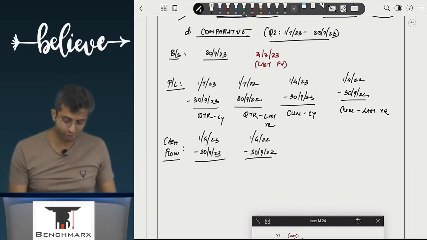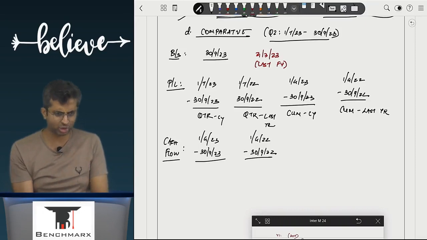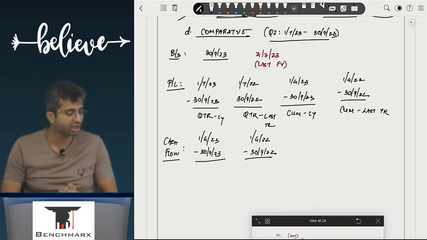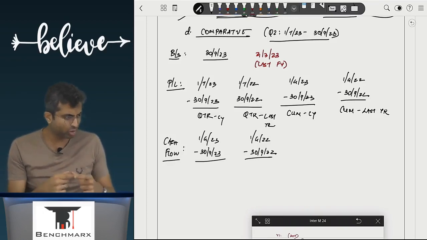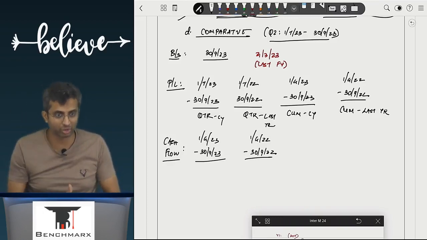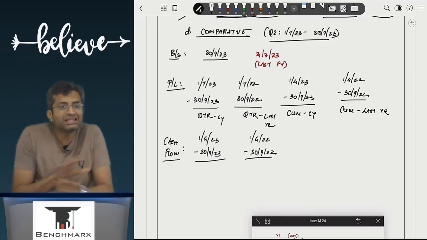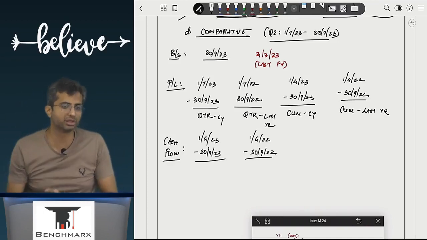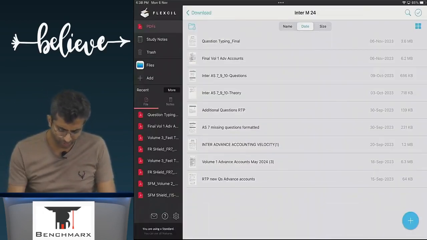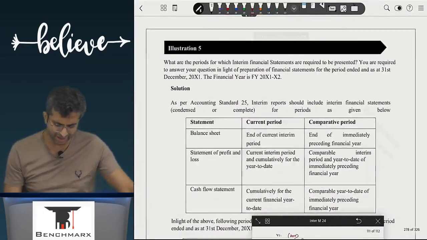So long story short, balance sheet you show as on date and then comparable balance sheet will be the last financial year. P&L you show for the quarter, comparable quarter, year to date, comparable year to date. Cash flow only year to date and comparable year to date. Are we clear with this? Acha, you can note this down, but before that we'll just apply this in the sense there is a theory